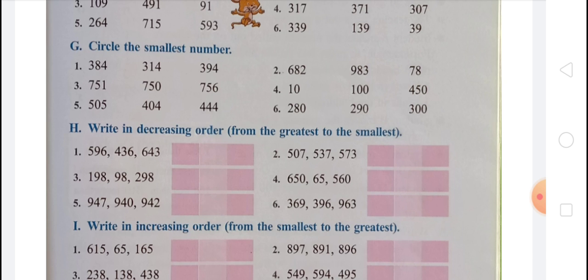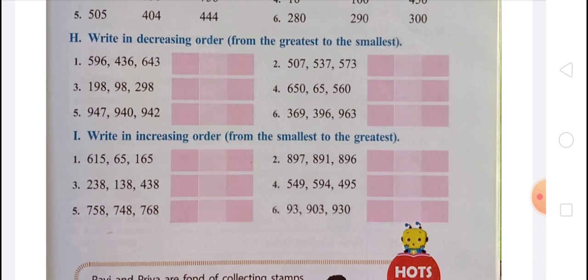Question number I. Write in increasing order, that means smallest to the greatest. You have to write smallest to the greatest. Firstly you have to write a smaller number, then you have to write greater number. In first there will be 65, 165, and 615. Second, on first there will be 891, on second there will be 896, and on third there will be 897.